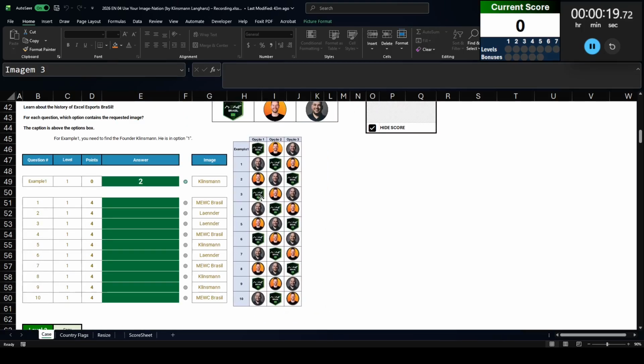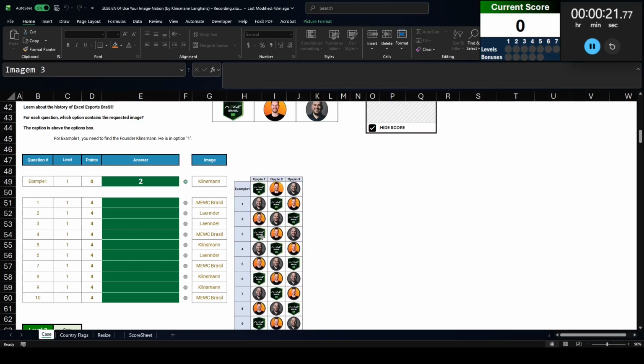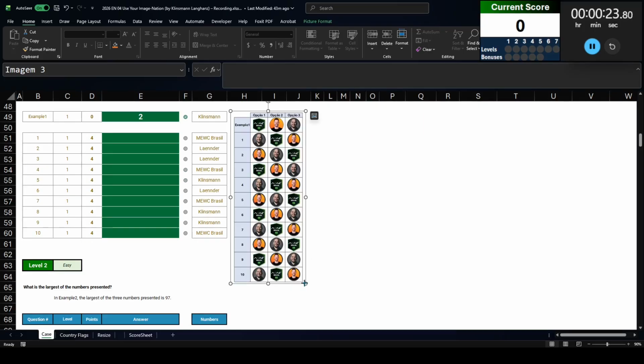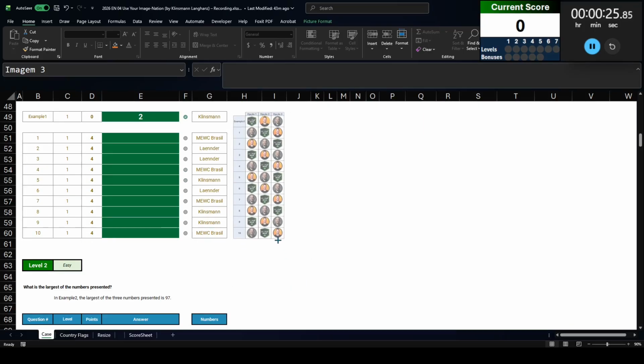So what I'm going to do is, can I try to line this up? Is that a good idea? Probably not, but oh well, I'm going to do it anyway. All right, there we go.